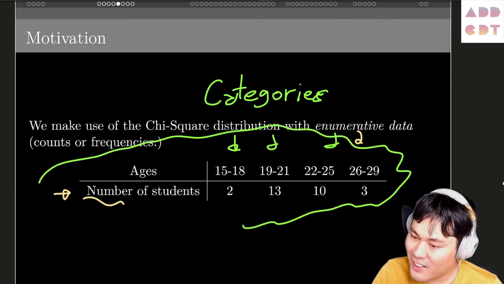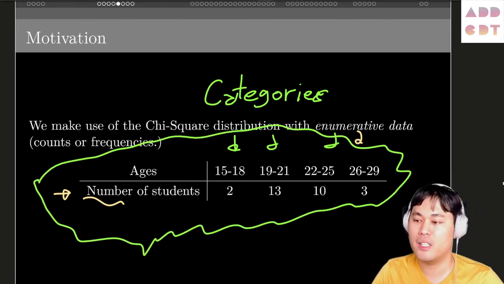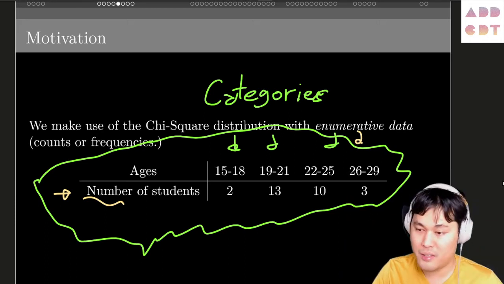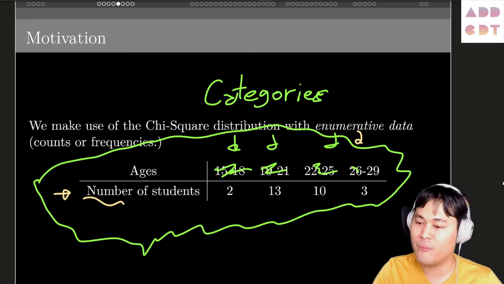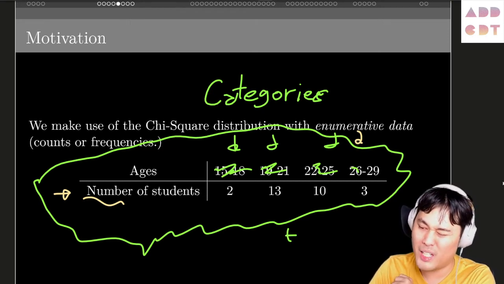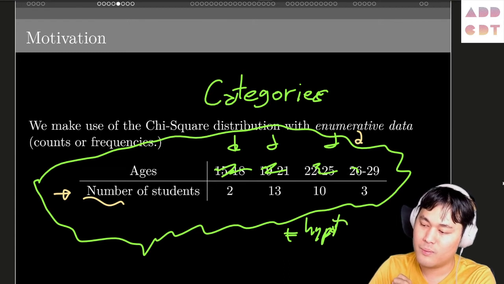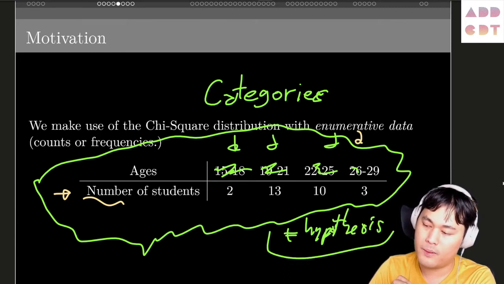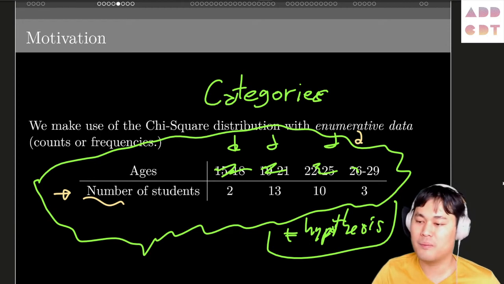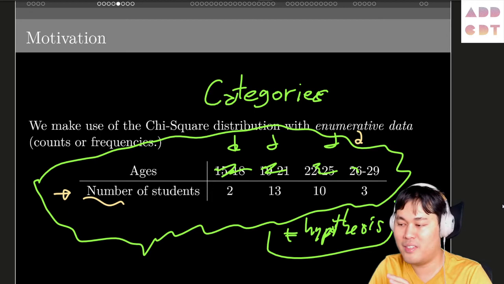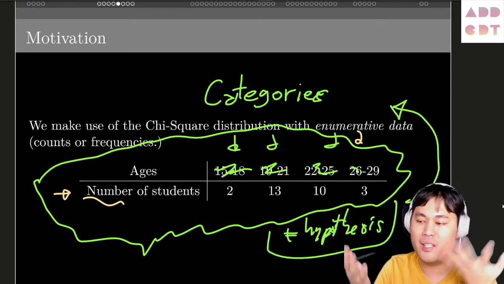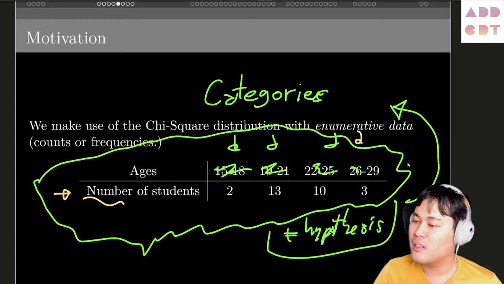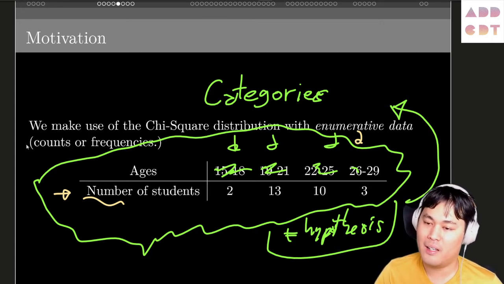And interestingly, that's all we need for the chi-square test. We don't need any other assumption. We don't even need to know the numbers, as long as we know they are groups. Oh, we also have to have a hypothesis to test, right? Just the data and a hypothesis about the data. Of course, this has to be before you do the survey. You can't just look at the survey and make up your mind to match the survey afterward.